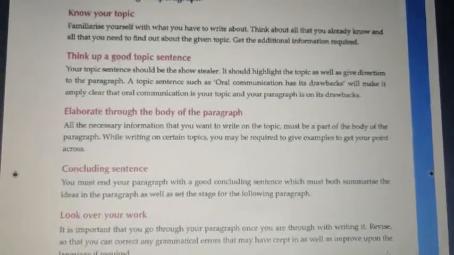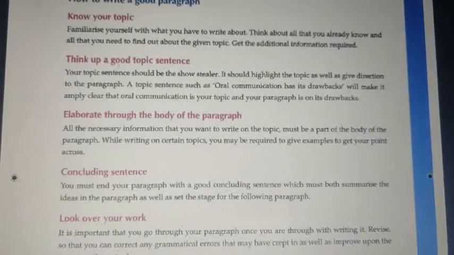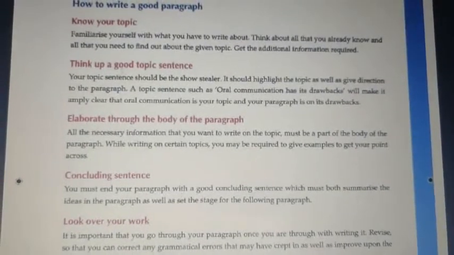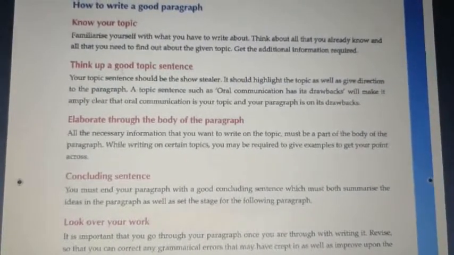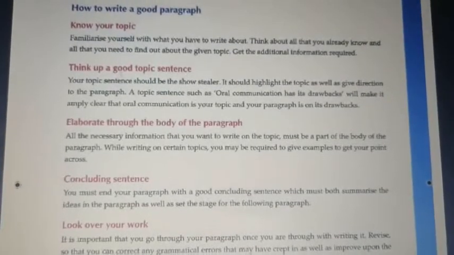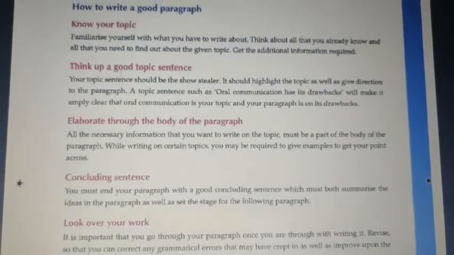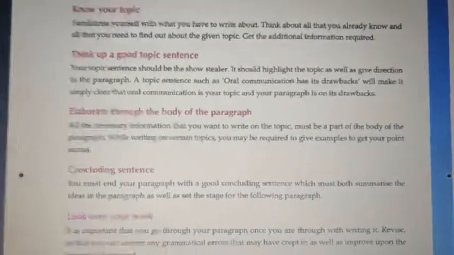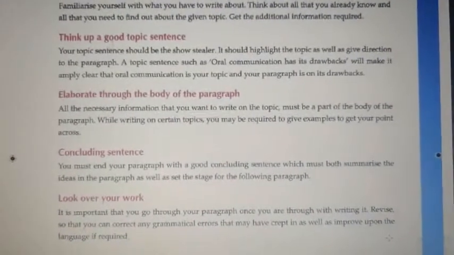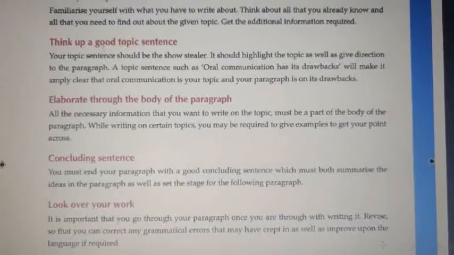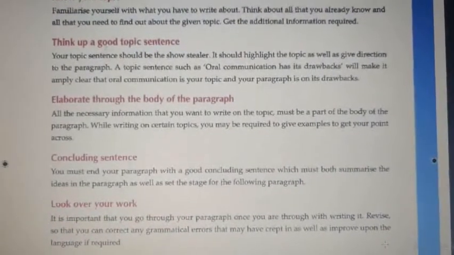A good topic sentence such as "oral communication has its drawbacks" will make it amply clear that oral communication is your topic and your paragraph is on its drawbacks. Next is elaborate through the body. Elaborate means you have to explain everything in the body of your paragraph.